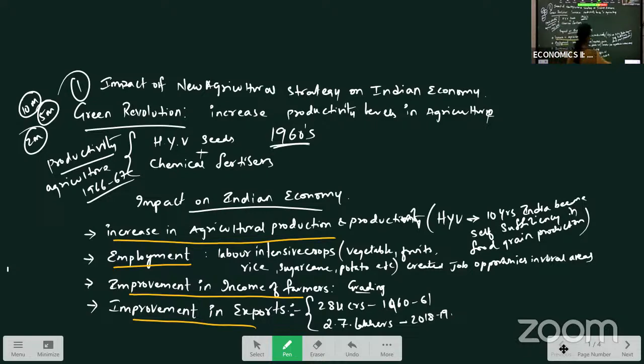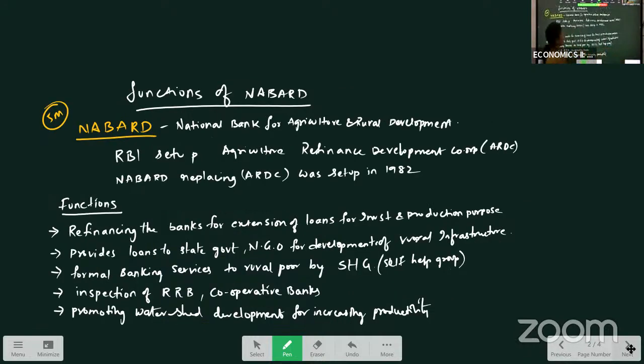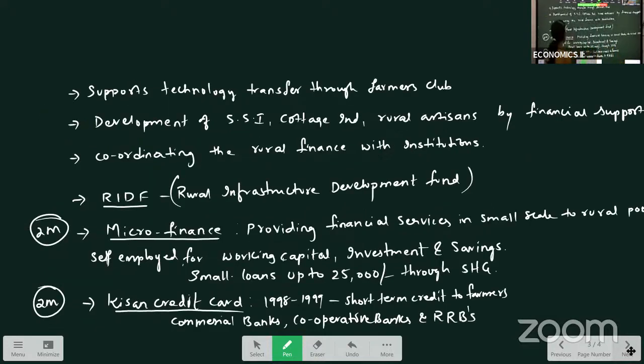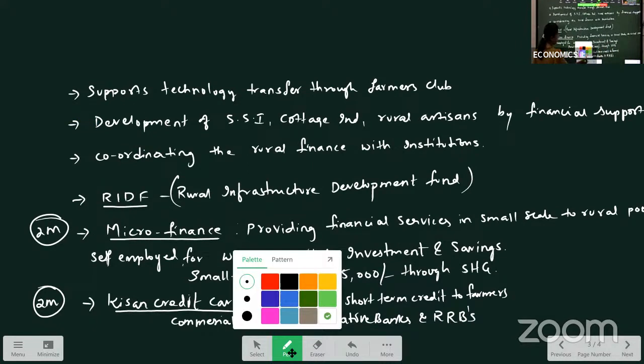Next is your NABARD functions. NABARD was set up replacing the Agriculture Refinance Development Corporation in 1982. They refinance the banks, they provide loans, they provide banking services to the rural poor, they inspect RRBs and cooperative banks, they're promoting watershed development.